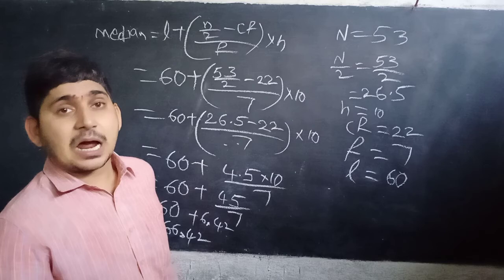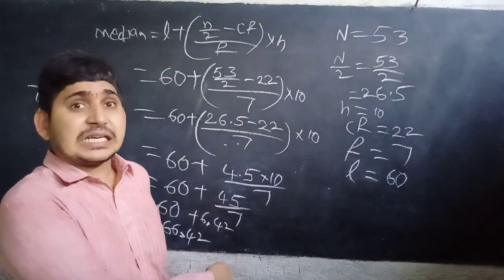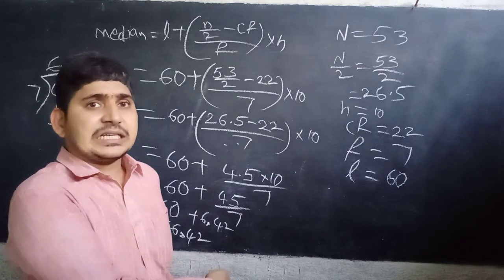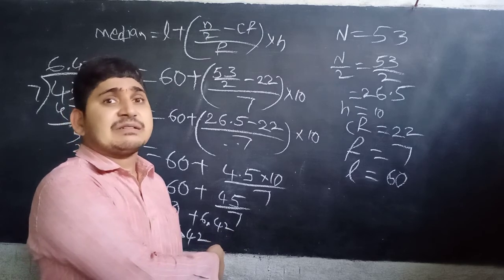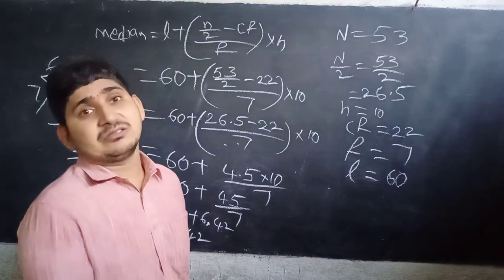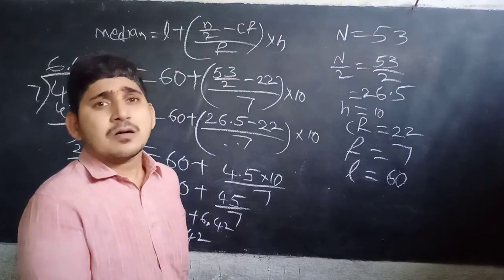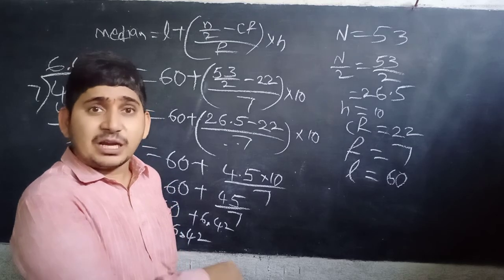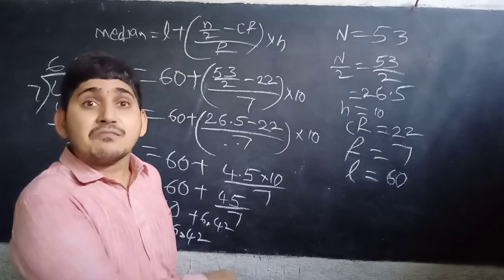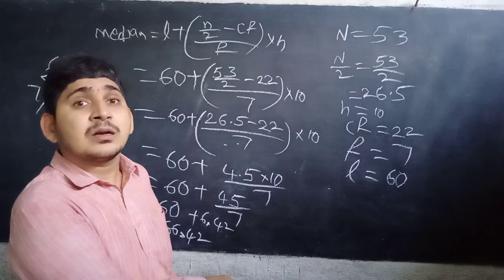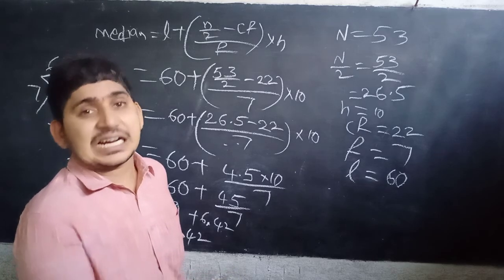Then the preceding value will be the CF value. That is the way to find the median for the given data.